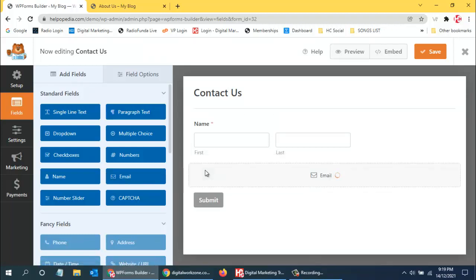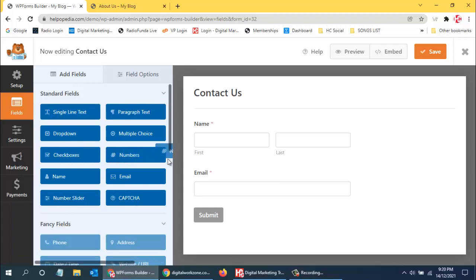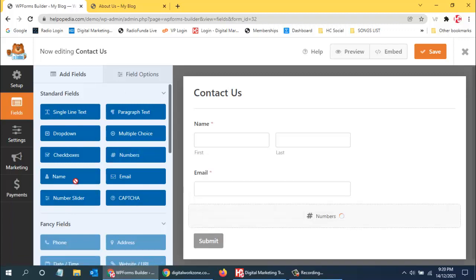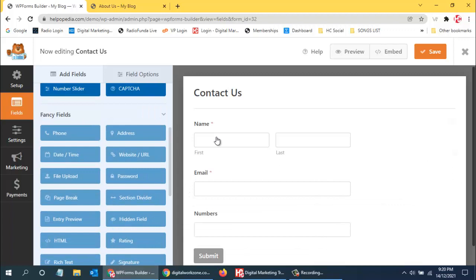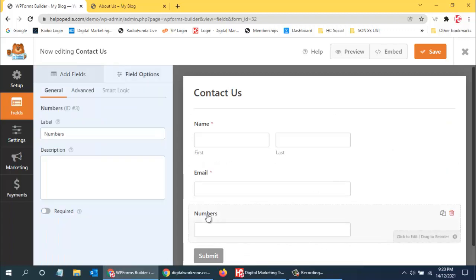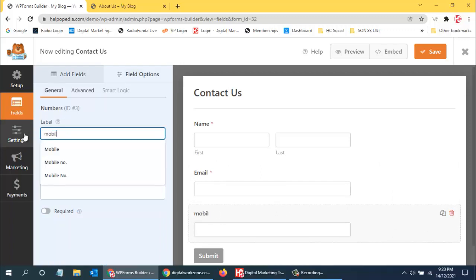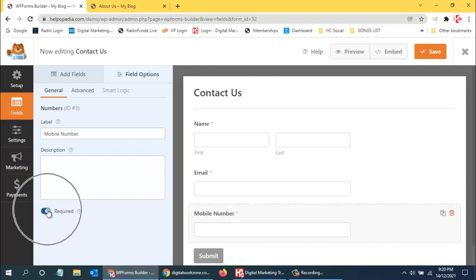And after that I want mobile number. The mobile number option is not there, so I can use this number field over here because the rest of them are in the premium version, so that's okay. So I can just click on this number and rename it as mobile number. And if this field is required, then I can just click on this required toggle over here, so this will become required. So you can see that red asterisk mark is coming up over here.